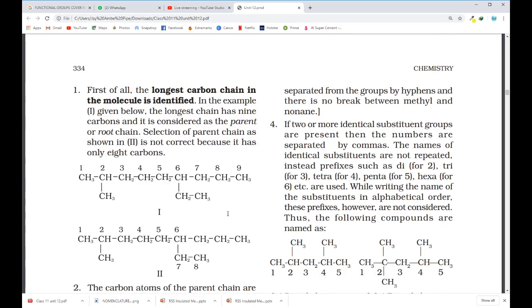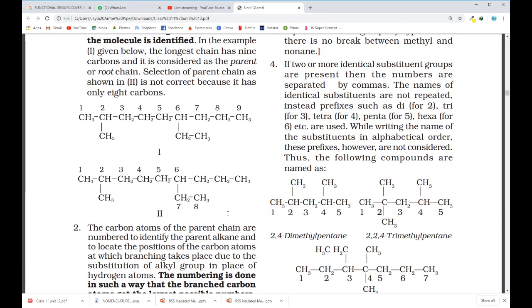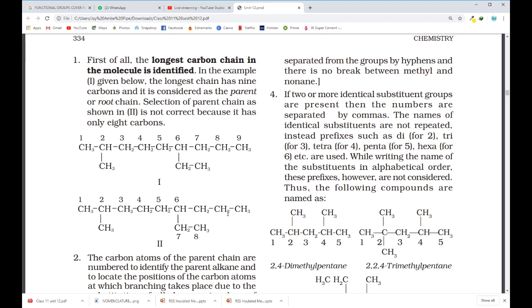If this is the chain, this is the correct numbering. Then I have two branches present. One is methyl, another one is ethyl. My parent chain is made up of 9 carbon atoms.